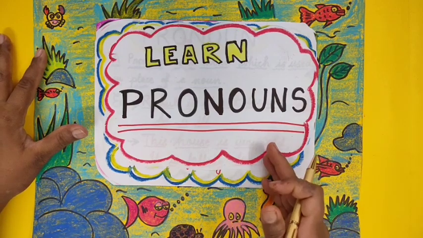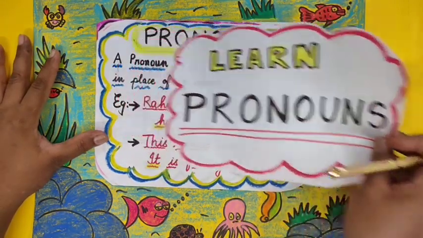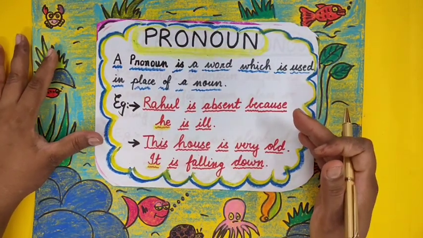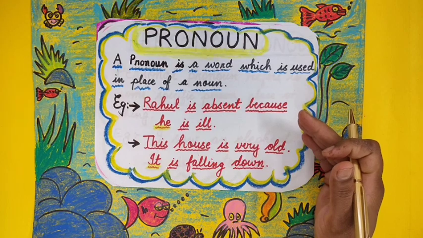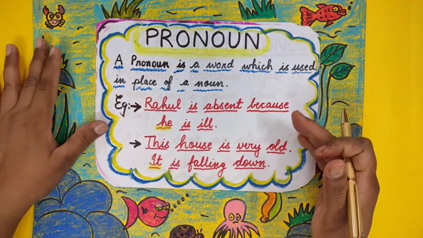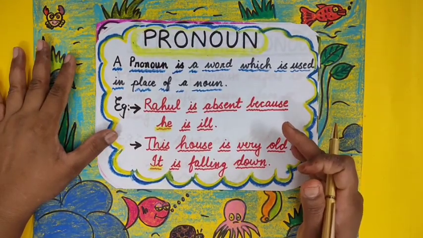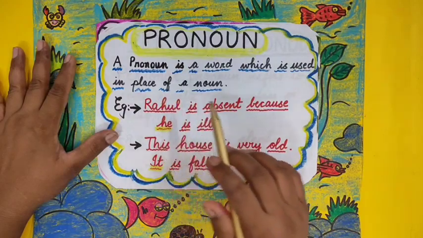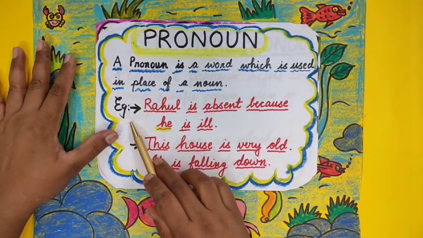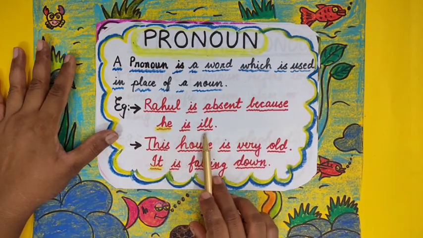Children, do you know what pronouns are? Pronouns are an important part of English grammar. You should have good information about pronouns. A pronoun is a word which is used in place of a noun. What is a noun? Do you know? A noun is a naming word, and a word that comes in place of a noun is known as a pronoun. For example, Rahul is absent because he is ill.